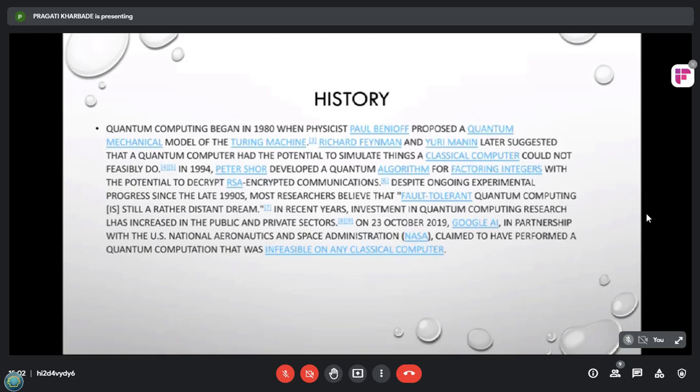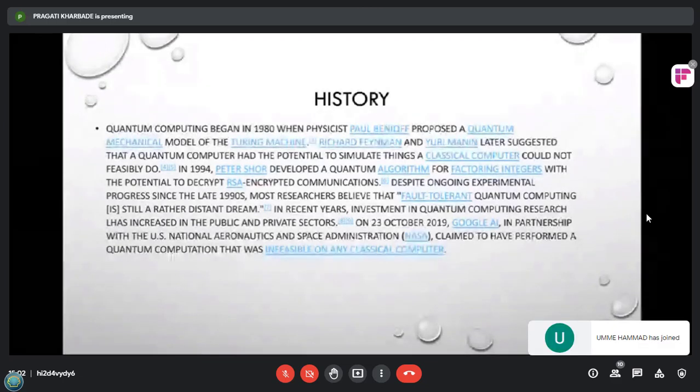On 23 October 2019, Google AI, in partnership with the US National Aeronautics and Space Administration, claimed to have performed a quantum computation that was infeasible on any classical computer.